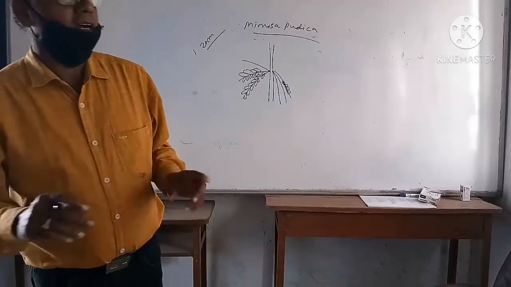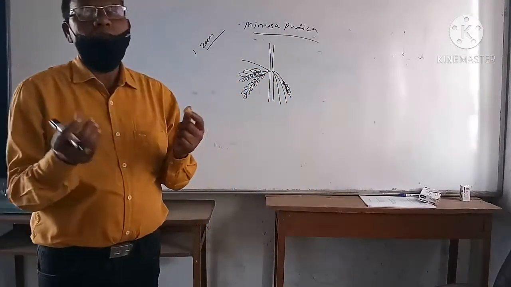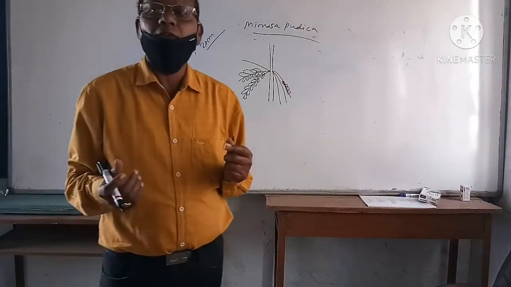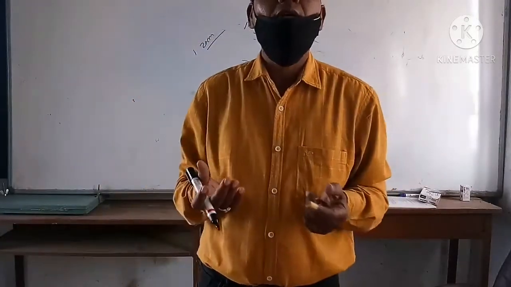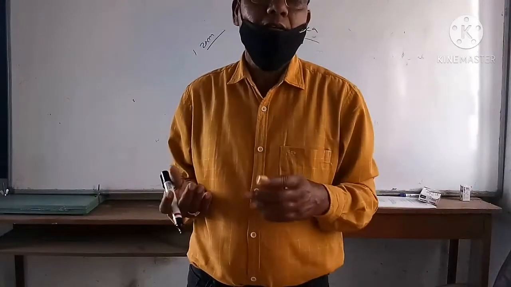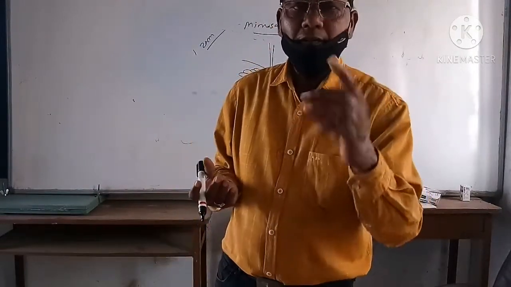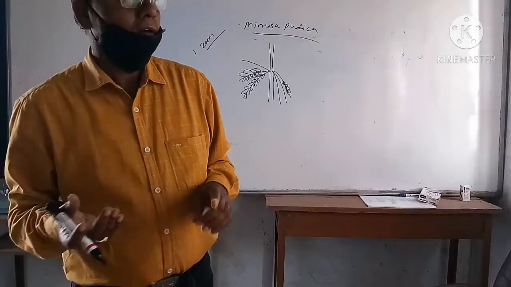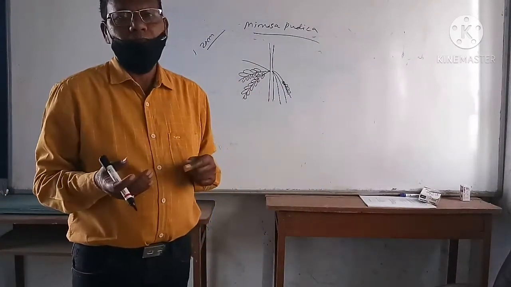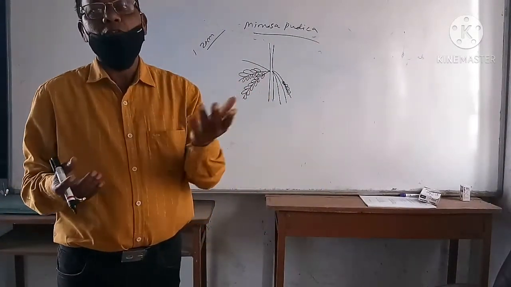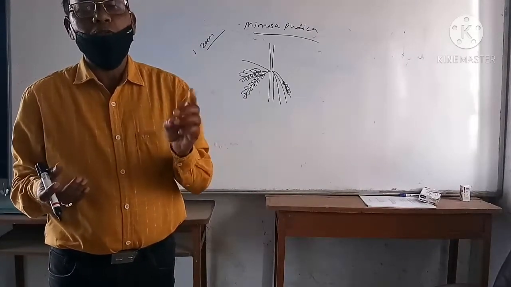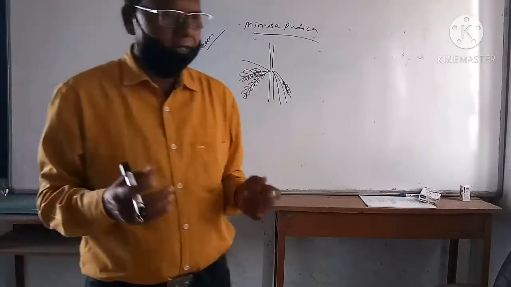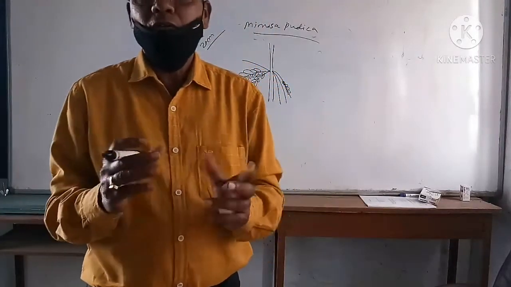The physiological reason is there. Because of the shock or touch stimulus, a particular hormone is synthesized and that hormone gets conducted through the xylem, and the pinnule gets closed or the entire leaf gets drooped down. So we call it the sensitive plant. Mimosa pudica is the sensitive plant because after touching the pinnule or the leaf, the entire leaf gets drooped down.